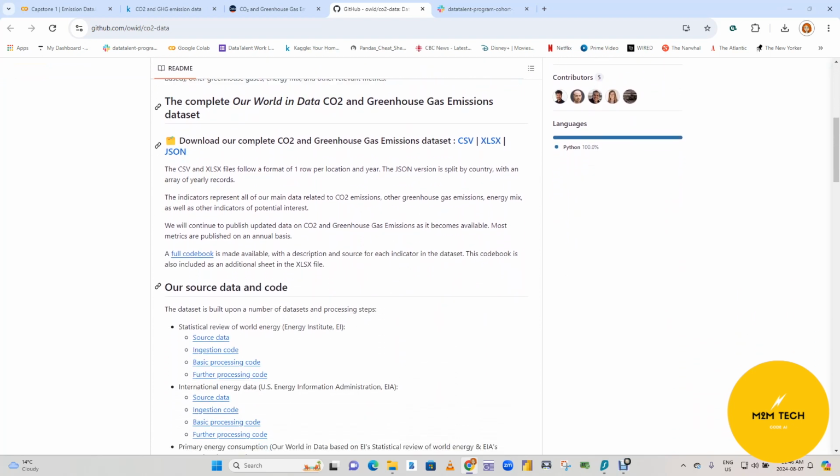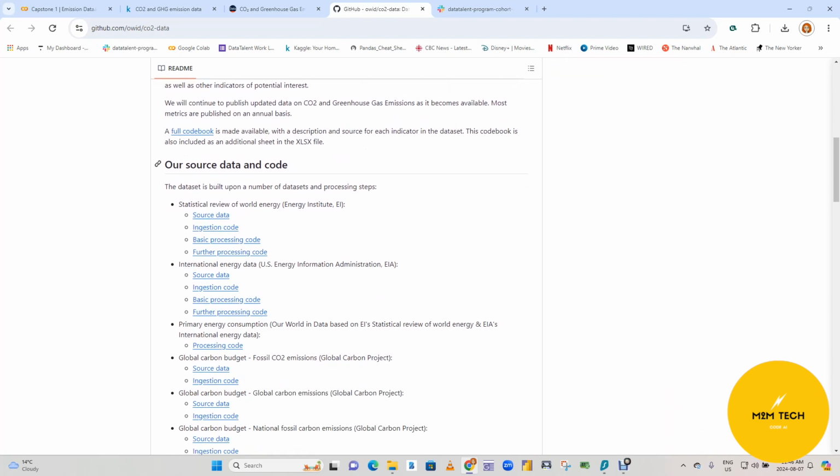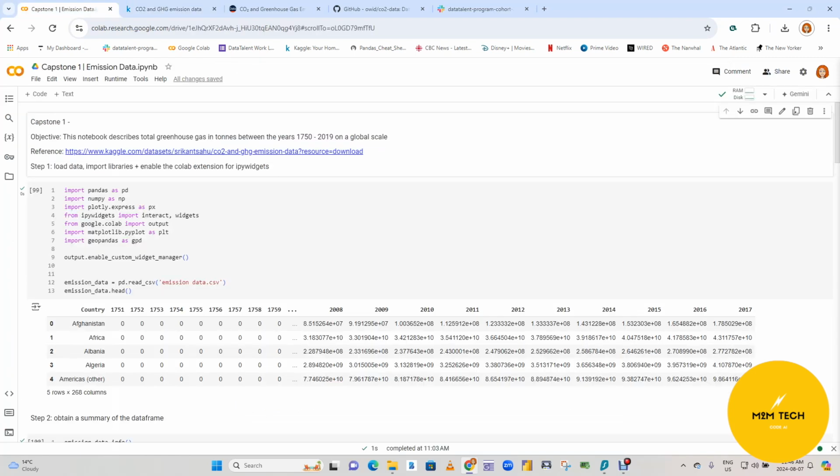It's a much larger, more comprehensive data set that the person that posted this onto Kaggle had, I guess, just slimmed down, if you will. Nevertheless, what I examined for my Capstone project here is just a small subset of that larger data set that was posted.